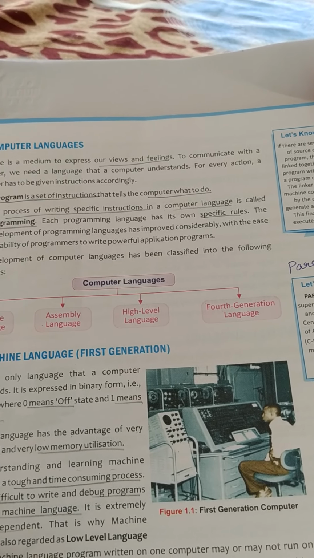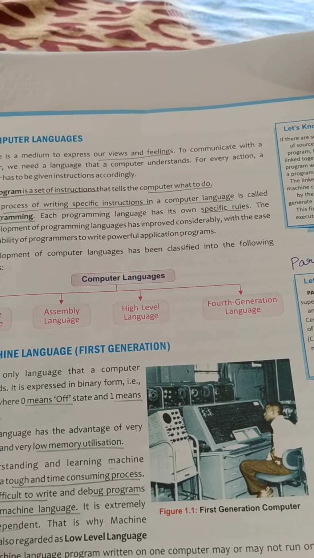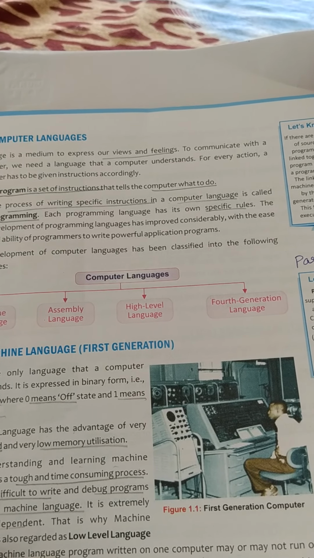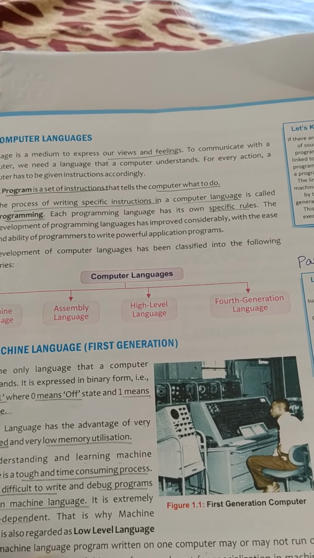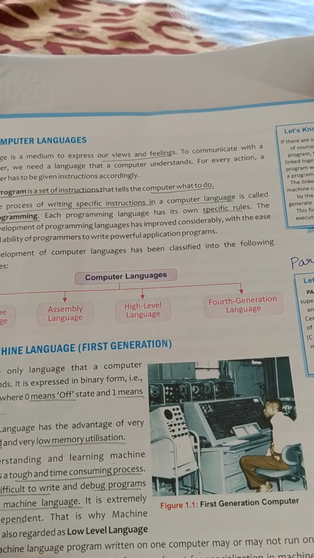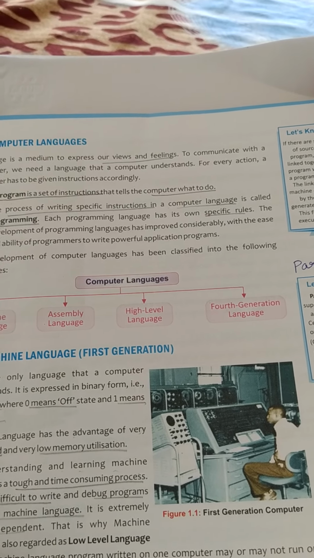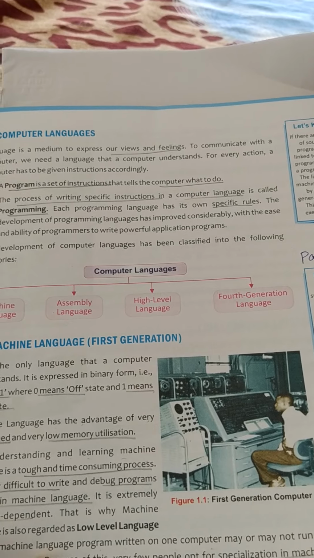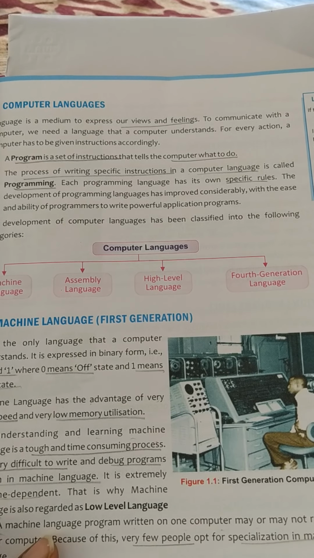Clear? 0 means off signals and 1 means on signals. Whatever you write, or whatever instructions you give to the computer to do some action, is first converted into digital form, that is 0 and 1 form.